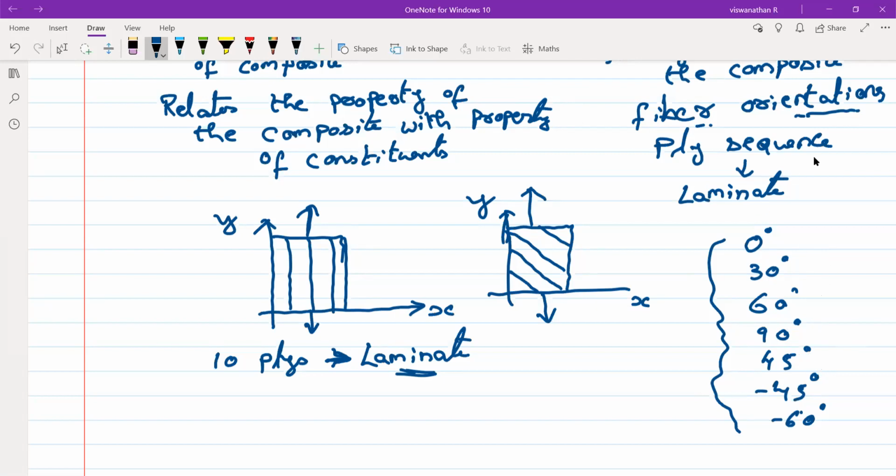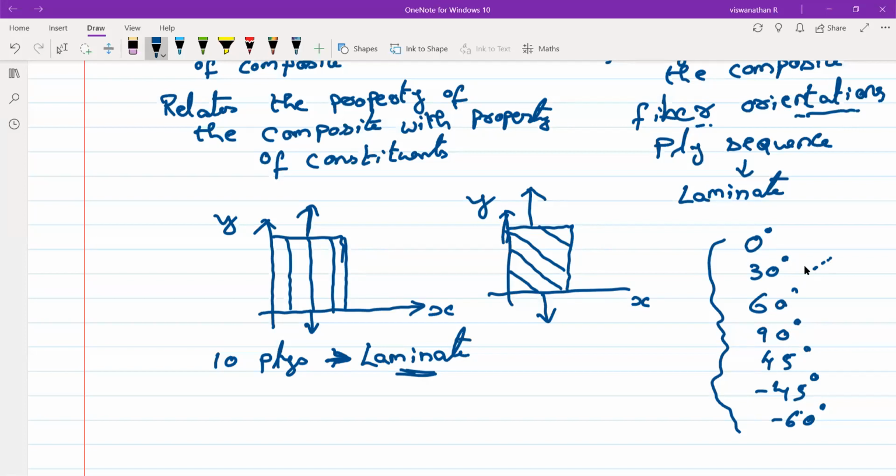What do you mean by sequence? Sequence means in which order you keep these angles. How do you make a laminate? You can use hand layup method, vacuum bagging, and so on. When you make it, you cut the fiber and keep the fiber at that particular angle, say 30 degree.